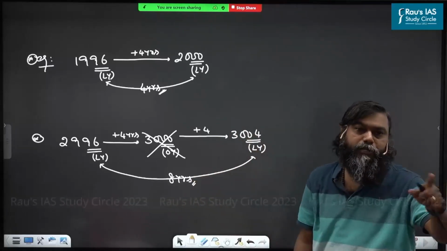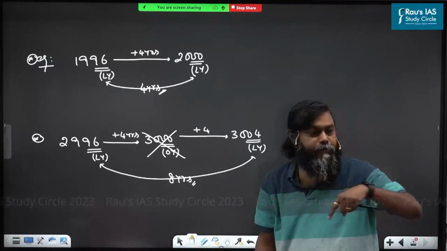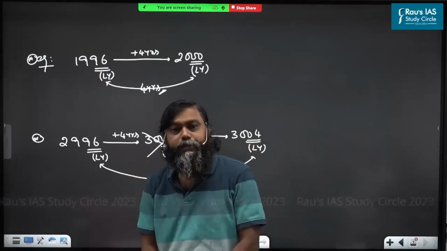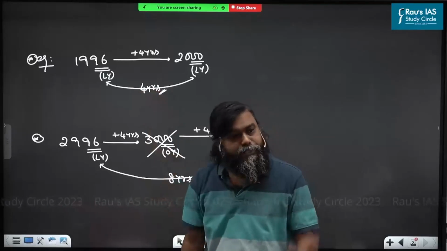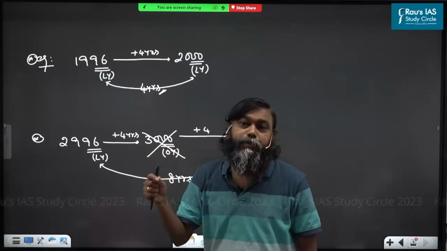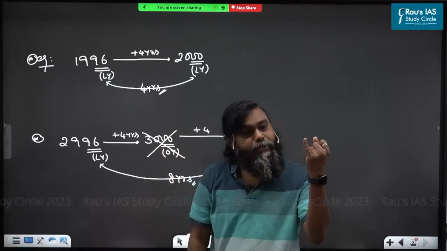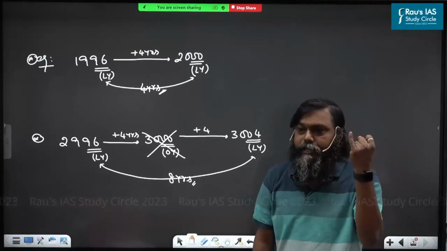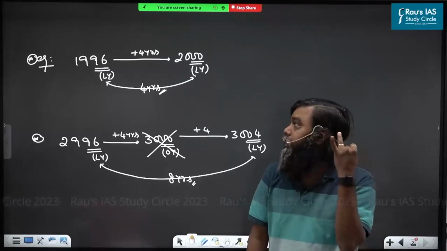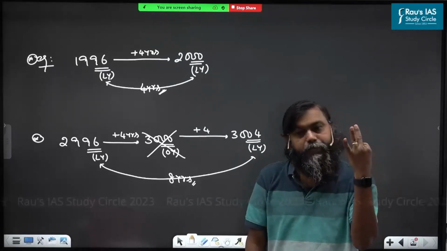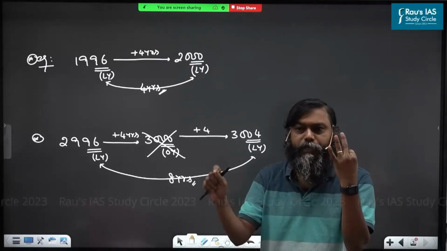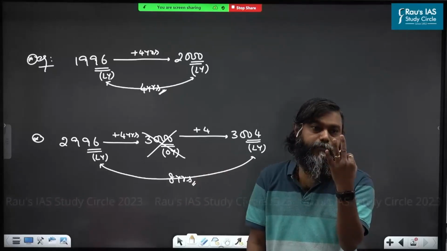Are you understood? All understood what I am saying? Right. So 1996: ordinary year or leap year? 1996, leap year. Next year, 1997: ordinary year or leap year? Ordinary year. Next, 1998: ordinary year or leap year? Ordinary year, not a leap year. Next, 1999: ordinary year or leap year? Then what is the minimum number of years without a leap year? 3. Are you understood?